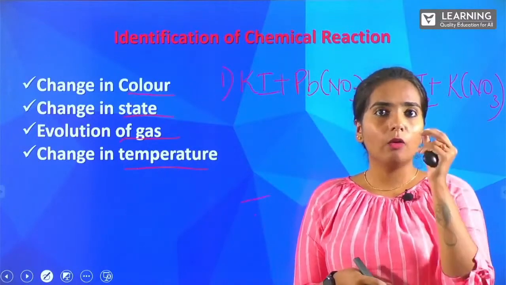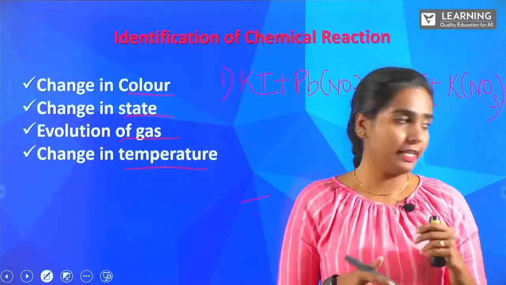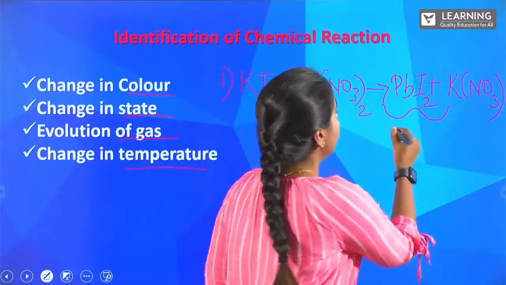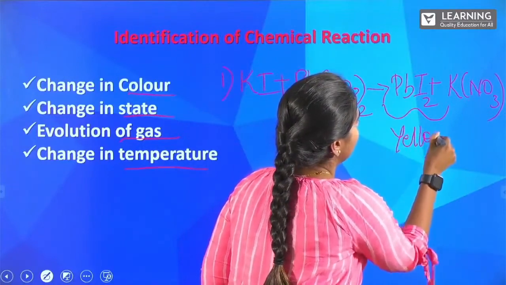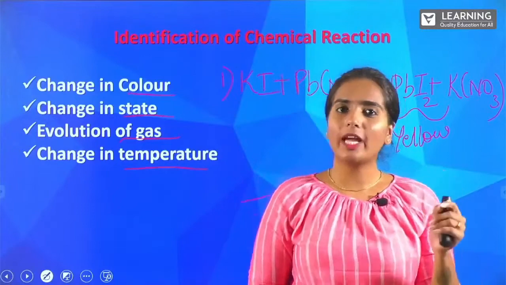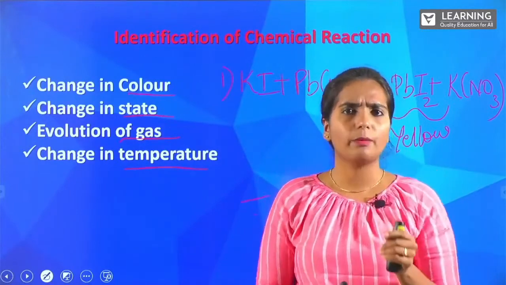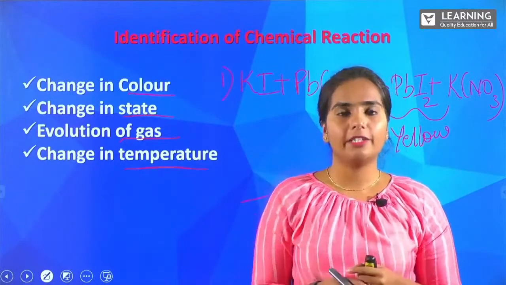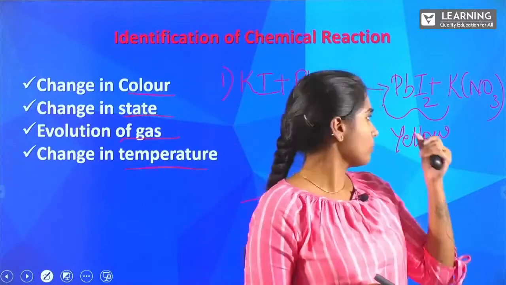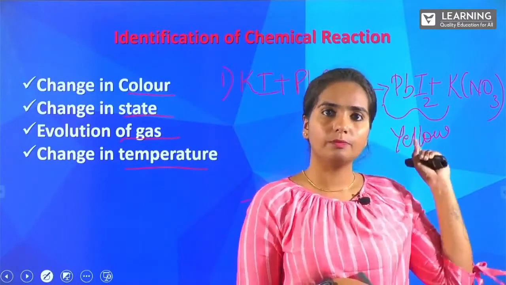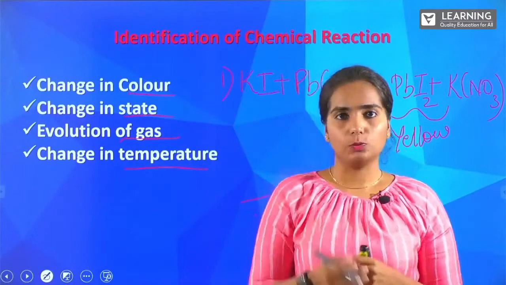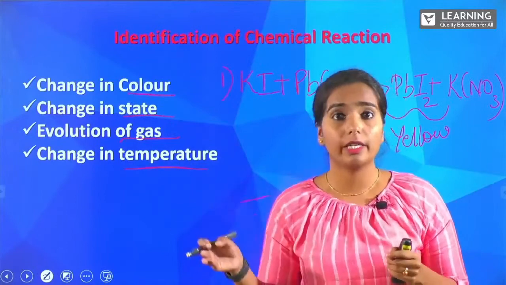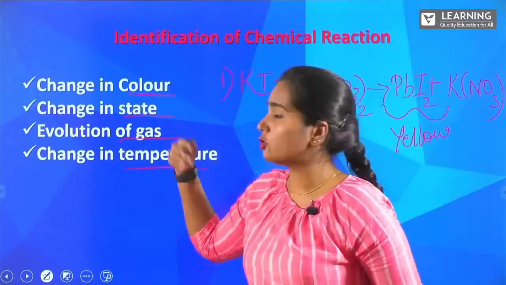So you will be finding one beautiful color. What is that color? Yes, this one. The lead iodide that you are forming will be yellow in color. So you can notice the change in color. A chemical reaction happened, right? Due to that chemical reaction, the potassium iodide and lead nitrate were converted into a yellow color precipitate. That was our PbI2. This can be one of the examples for change in color. As I told, there are a lot of other examples too. Next, let us go to change in state.